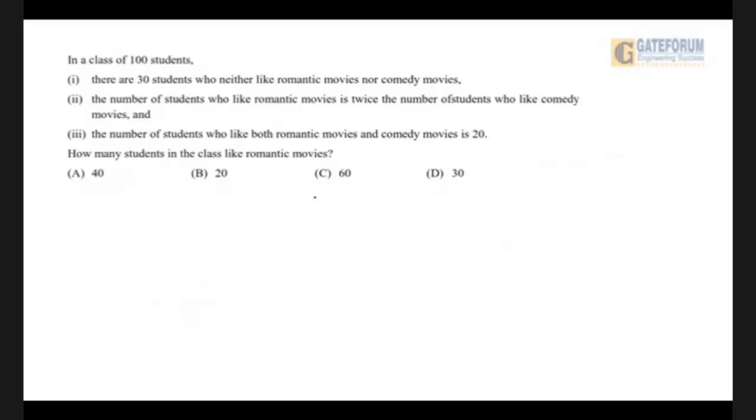In a class of 100 students, there are 30 students who neither like romantic movies nor comedy movies. The number of students who like romantic movies is twice the number of students who like comedy movies. And the third point, the number of students who like both romantic movies and comedy movies is 20. How many students in the class like romantic movies? How would we do this problem? Take around 30 to 45 seconds to solve this.